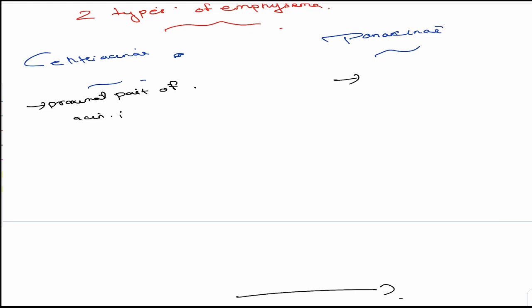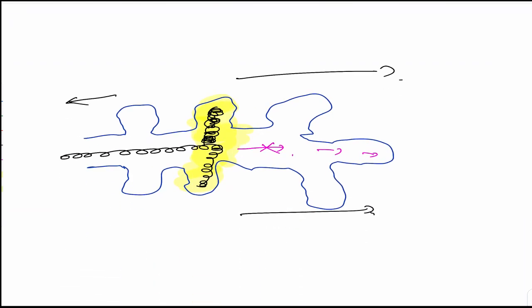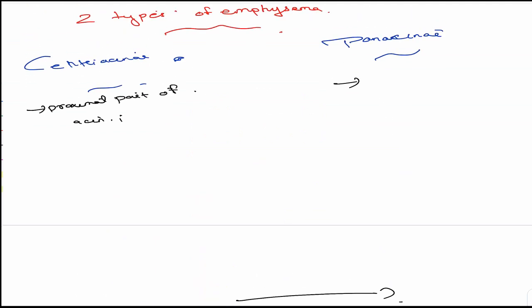Panacinar means it is entire, nothing is spared. Pan means entire, so the entire acini is uniformly affected.